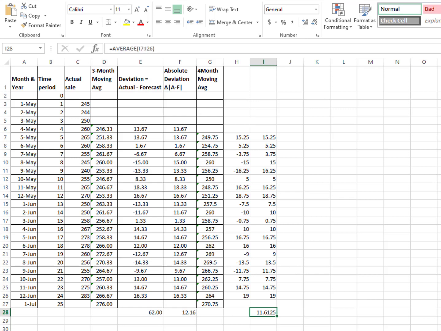So I hope you understand the use of data analysis, how you will feed data, and how you will use Excel for forecasting, how you will decide which is best, the 3-month moving average or 3-period moving average, or the 4-period moving average. I already mentioned this while conducting this example, but the most important thing is that you need to check the behavior of the data.